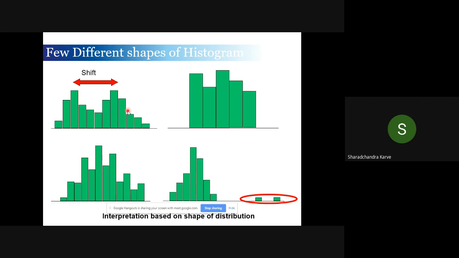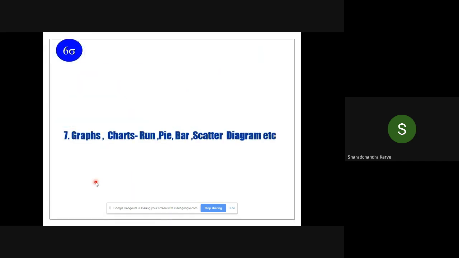My two processes are working simultaneously in one process. That is the meaning of this. Then this is a typical form of truncated data, and this is a typical form of having outliers on the process on a higher side, etc. So once you have a histogram, you can interpret the process and go back to the analyze phase to analyze what can be the problem. That is the objective of a histogram.